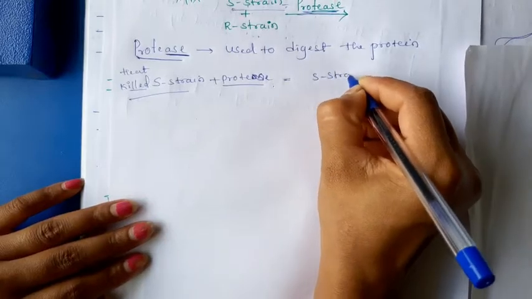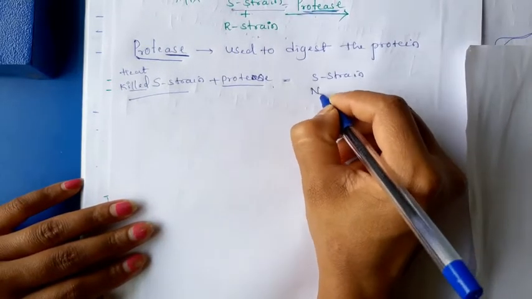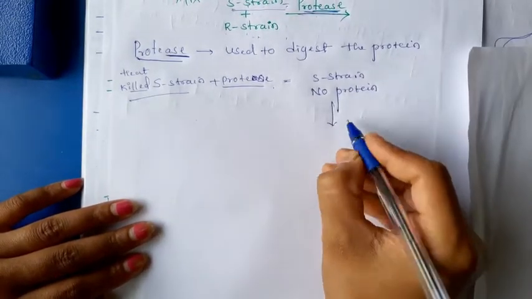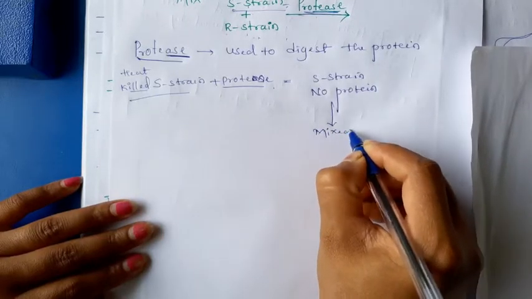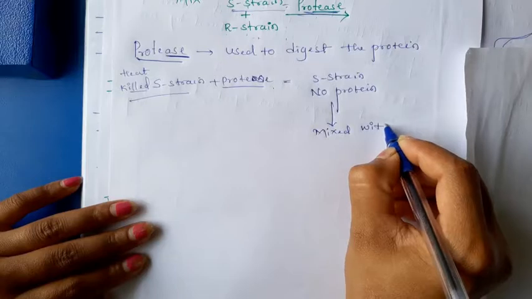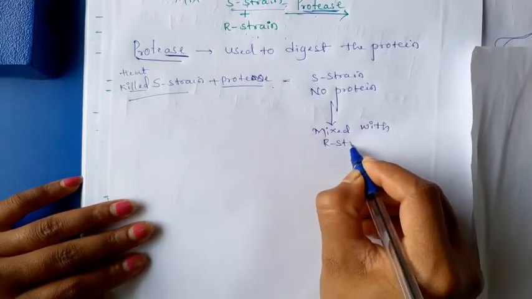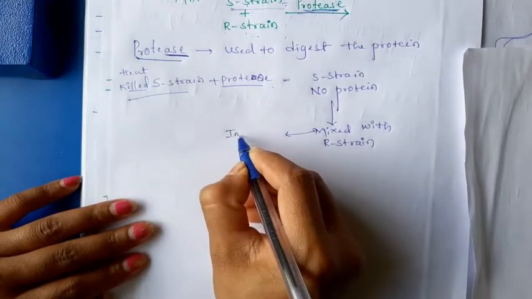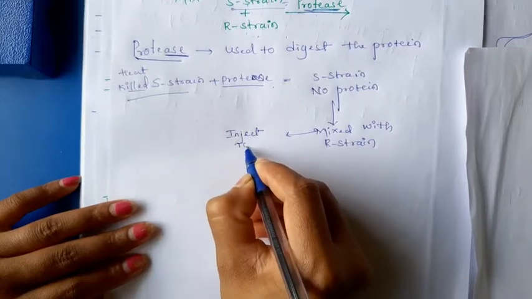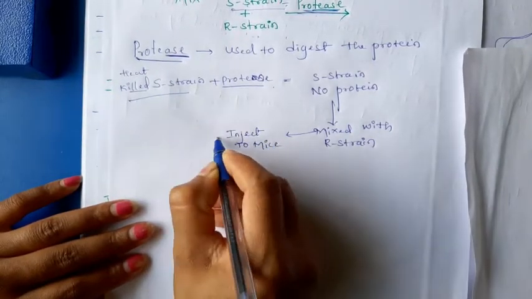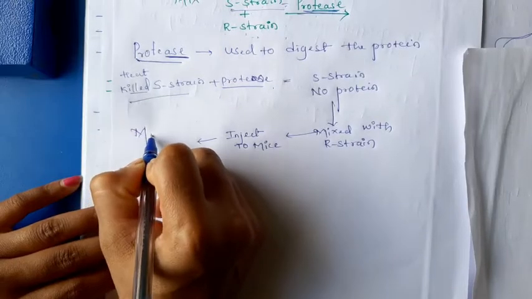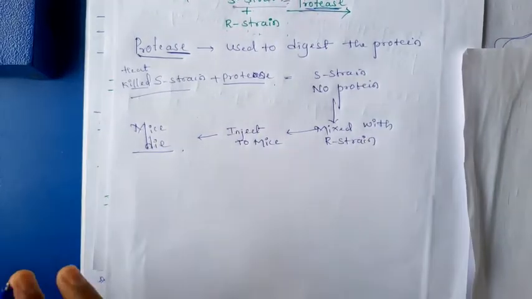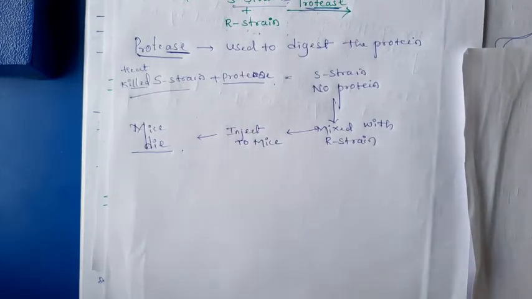When this S strain is mixed with R strain and injected into live mice, the mice died, because protein is not a transforming principle.